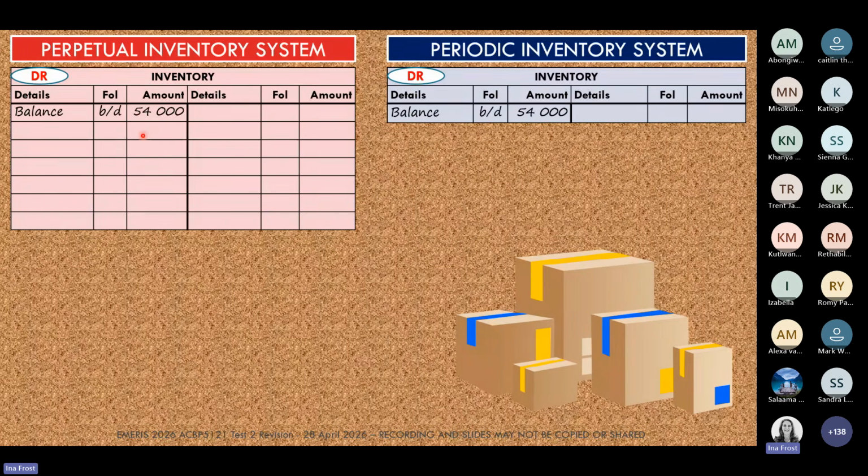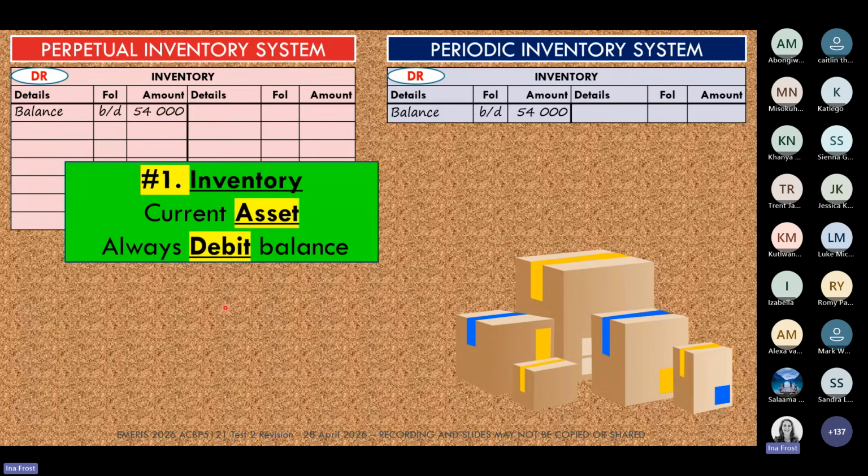So at this point, on the first day of the financial year, our two systems look identical, because on the first day of the financial year, both systems' inventory accounts will show an opening balance. And that's the first important fact that you have to remember today. It doesn't matter which inventory system we are making use of. Inventory remains a current asset of the business, and assets always have debit balances. Okay, so that is important fact number one of the day, and you can see it also on my screen.